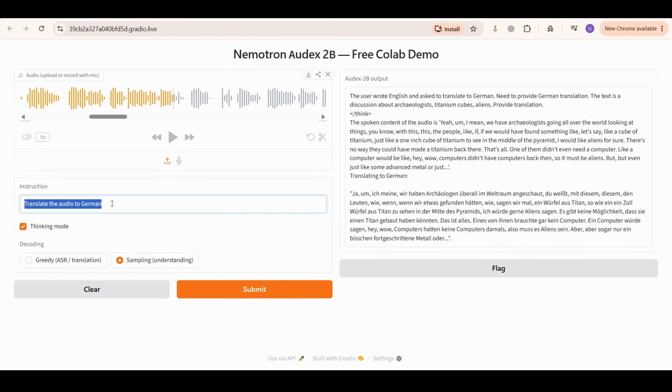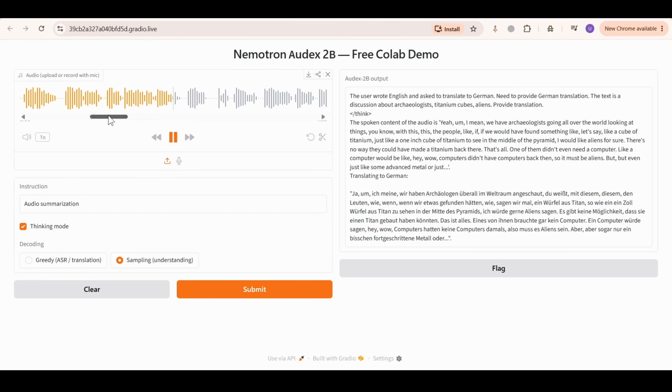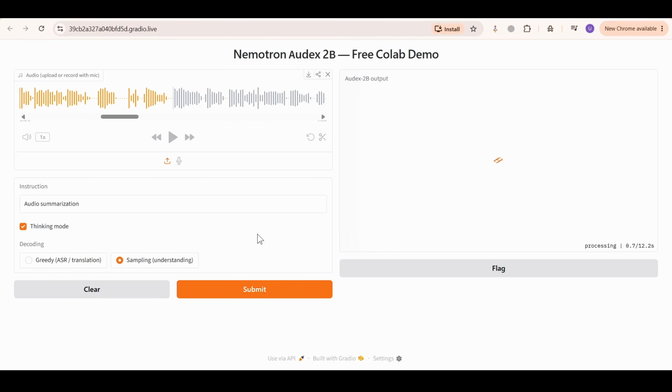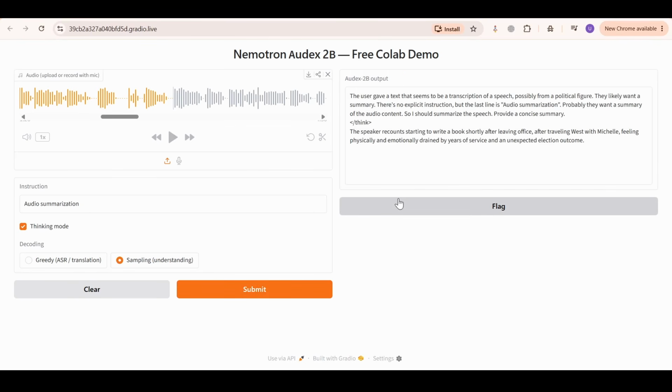For this one, I generated something a little more presidential. Instead of asking for a transcript, I'm asking, summarize this speech in one short paragraph. One thing to notice in the code, I'm setting thinking to true this time. It's a genuinely hard task, so I want the model to reason step by step before it answers. And look at that. It didn't just parrot sentences back. It actually pulled out the argument structure.